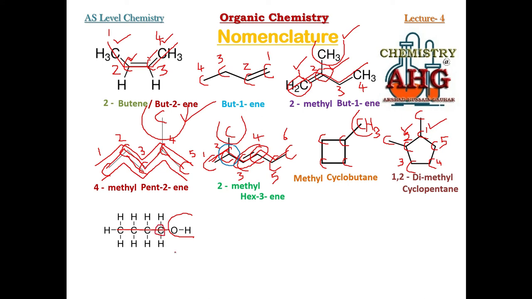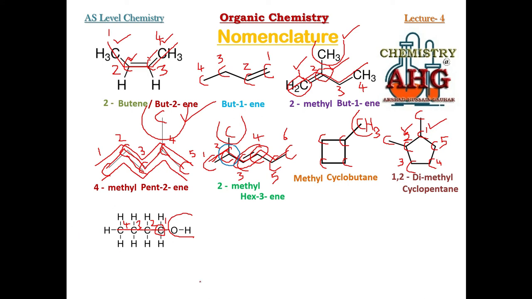This carbon is the functional group carbon because the functional group is bonded to this carbon. So this must get the least number. The least number in this case would be number 1. There is no branch in this case. Remember, hydrogen is not a branch in organic chemistry. What are the important branches? I told you in the previous lecture. You can go back and have a look. The simplest branch can be some alkyl group, methyl, ethyl, propyl. But hydrogen can never be a branch in organic chemistry. So there is no branch.